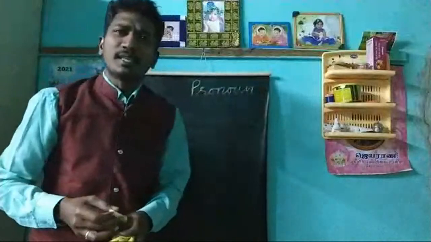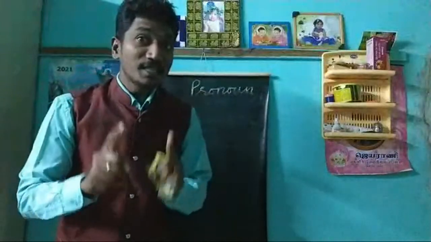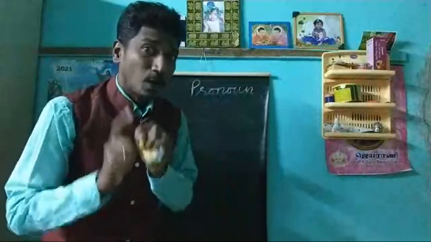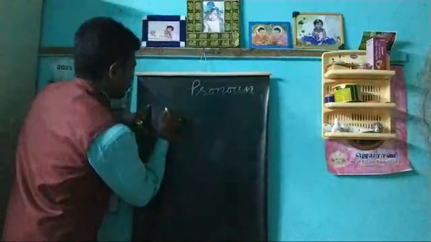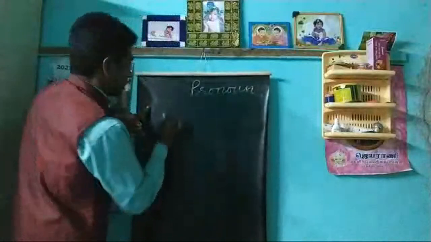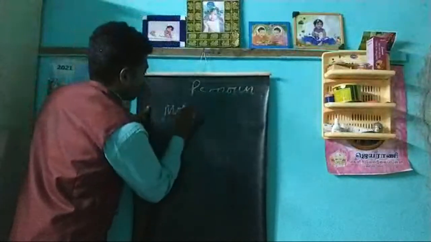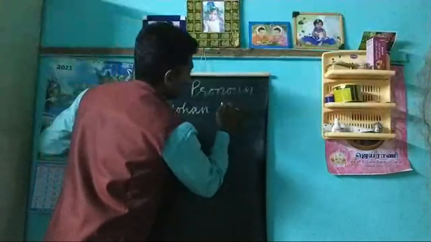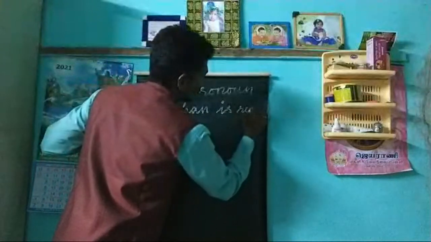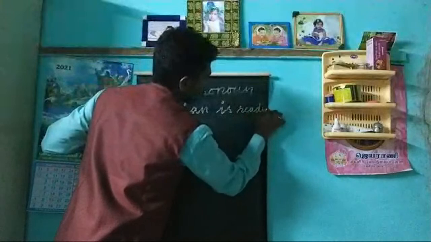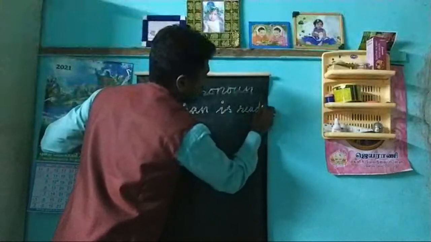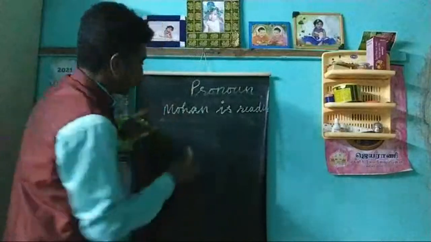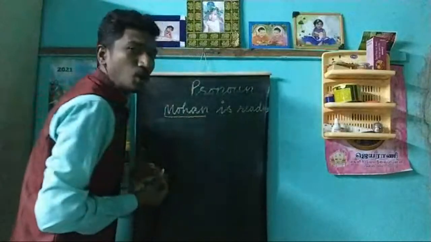Pronouns in sentences we use to replace a noun. For example, when I say Mohan is reading, in this place, Mohan is a noun.